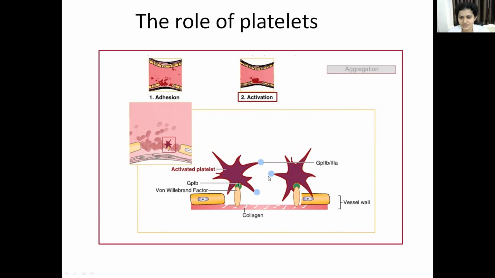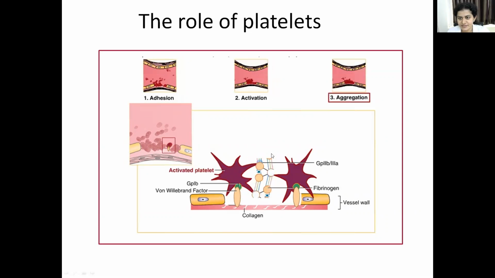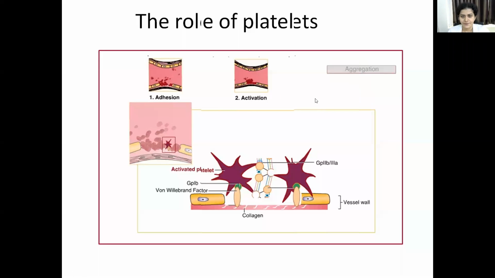And the third step is aggregation, that is clumping of the platelets together. So remember the three steps: platelet adhesion, activation, and aggregation.